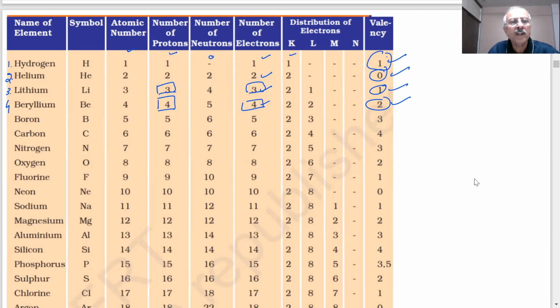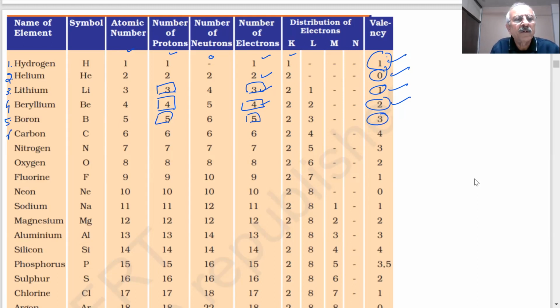Slow and steady wins the race. Take time, understand the table clearly. So many salient features will be there. Next one. Boron. Atomic number? 5. Protons? 5. Neutrons? 6. And proton number and electron number are the same. That is why the atom becomes neutral, because the positive charge equals the negative charge in magnitude. Otherwise, the atom cannot be neutral. If the atom is not neutral, then it will not exist, because it will react. Yes or no? Yes, sir. Then 2, 3, valency 3.